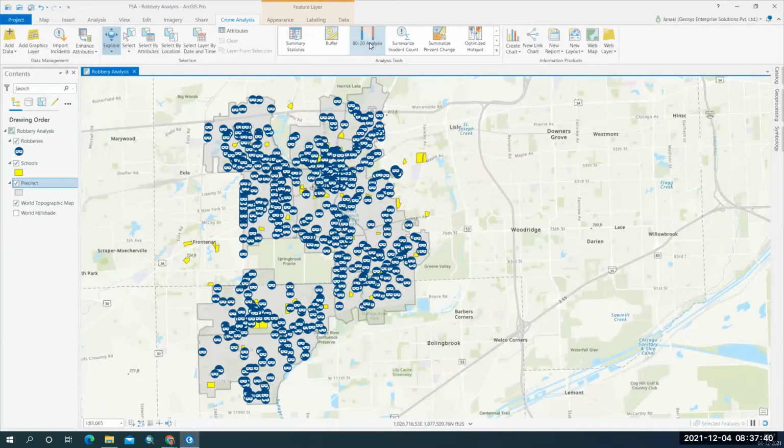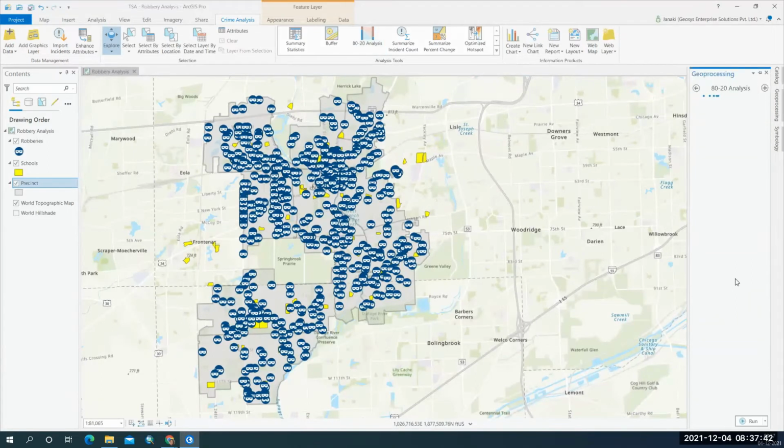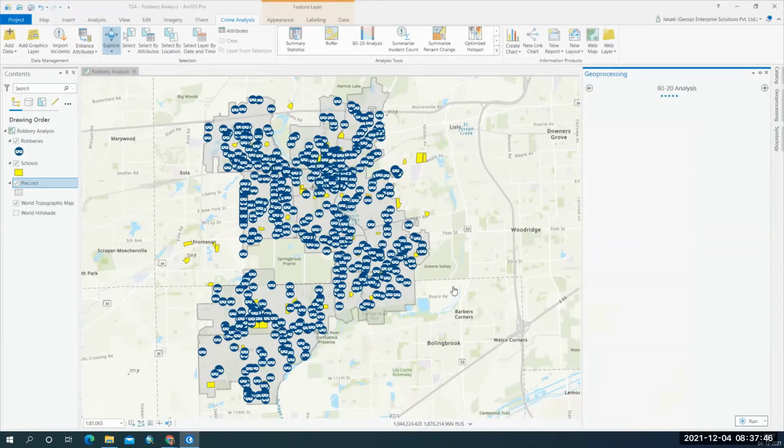So let me open this tool. By using this tool, we are going to find out the areas where more robberies are occurring.